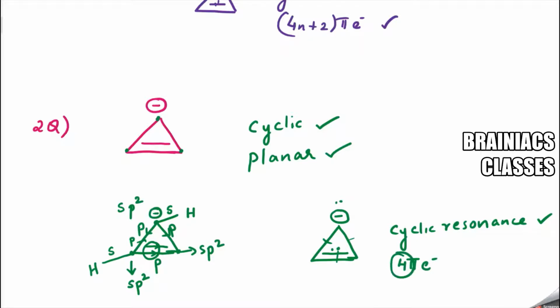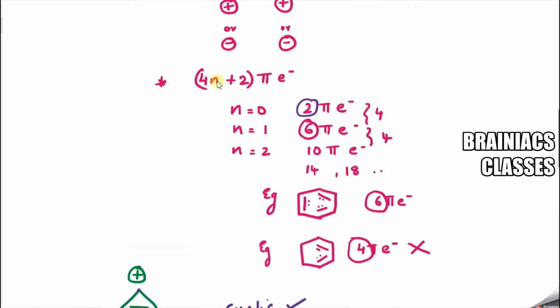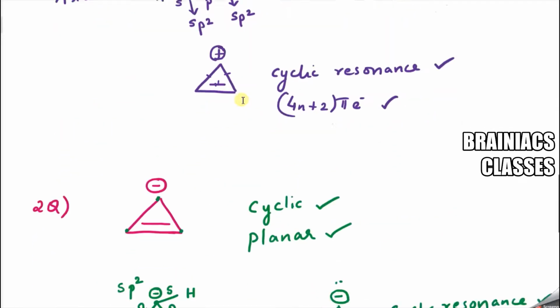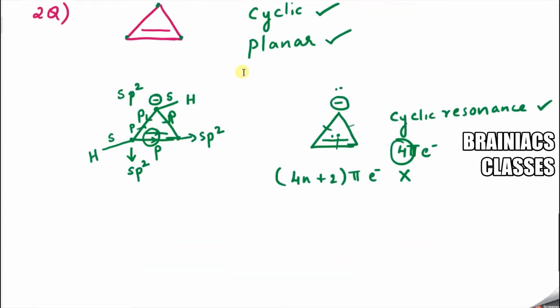And I know that 4 is a number that is not part of Huckel's rule. If you see here, after 2 what is coming? 6 is coming, 4 is not there. So I can say that cyclic resonance is there, but it does not follow the 4n plus 2 pi electron rule. This is not followed. So what is the answer then? The given compound is not aromatic. Understood?